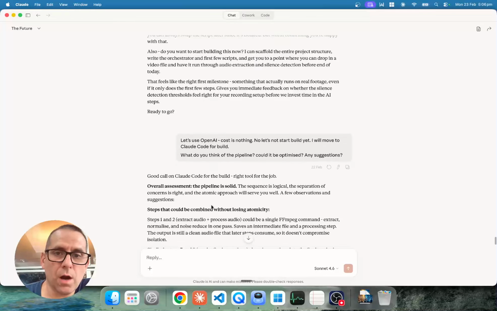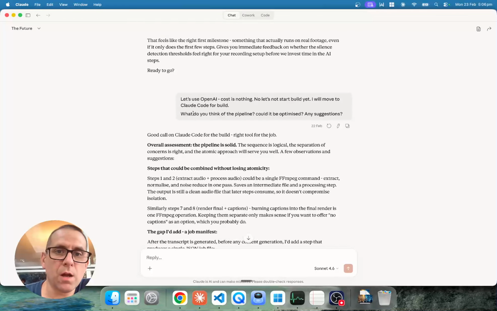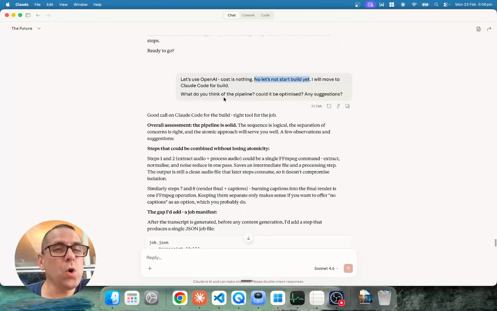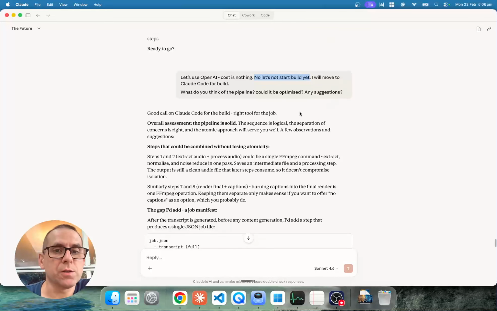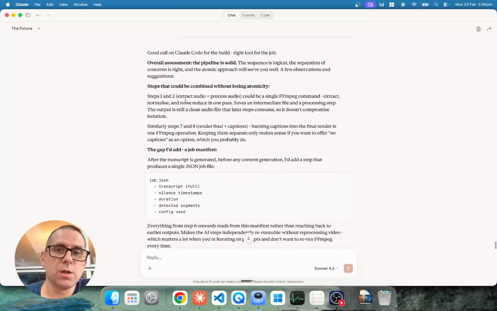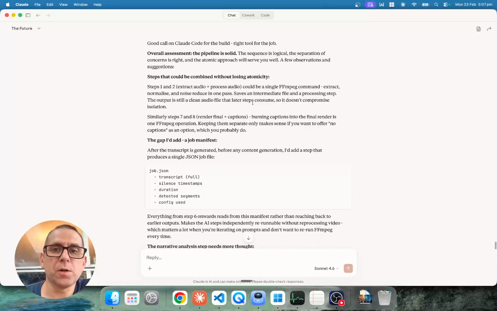Great, ready to go. Let's use OpenAI. Let's not start the build yet. I will move to Claude Code for the build. What do you think of the pipeline? Could it be optimized? Any suggestions? Steps that could be optimized without losing atomicity.